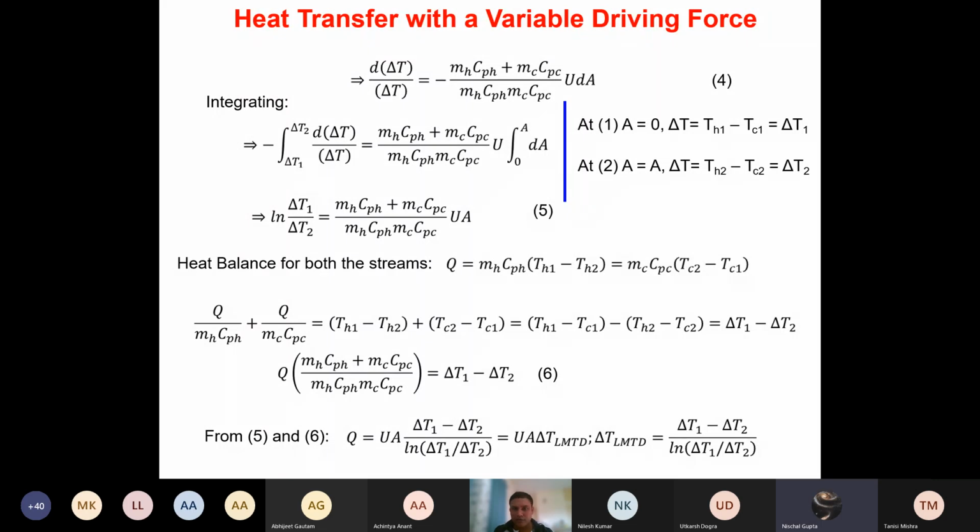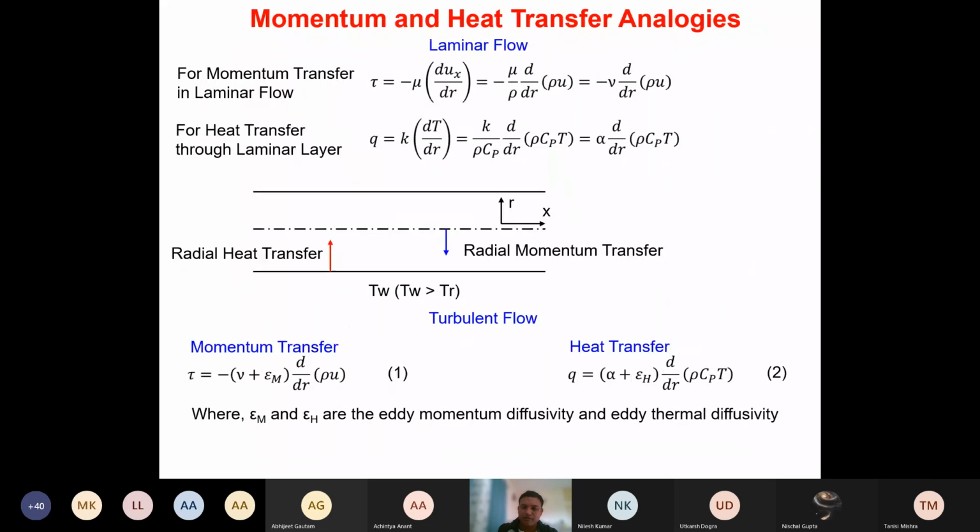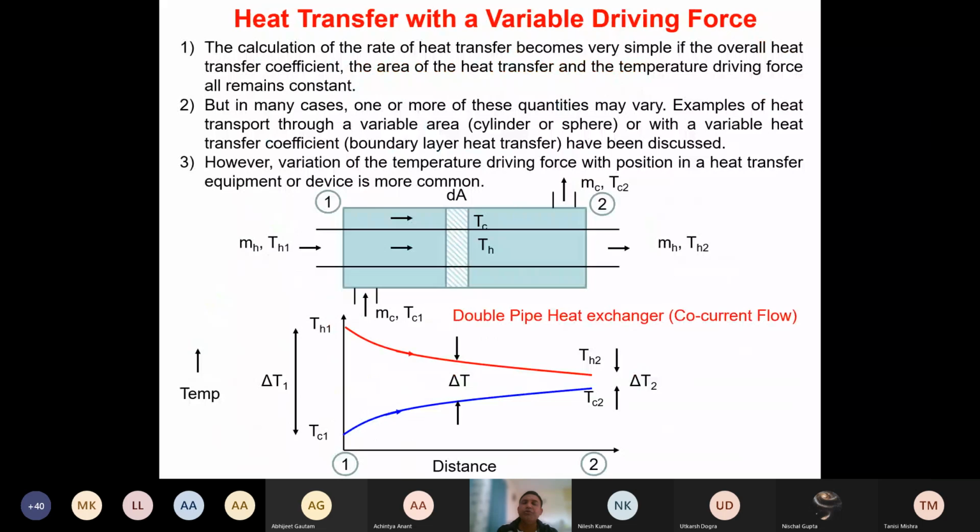Sir, the U will vary because of the delta T, right? I'll explain, just wait. How will U be calculated? Sir, by taking the convection of the inside hot flow. So you will calculate the U at this end 1. What will be the U at this end 1? What are the terms which will be important? The first term will be the convection, so HI will be important here.